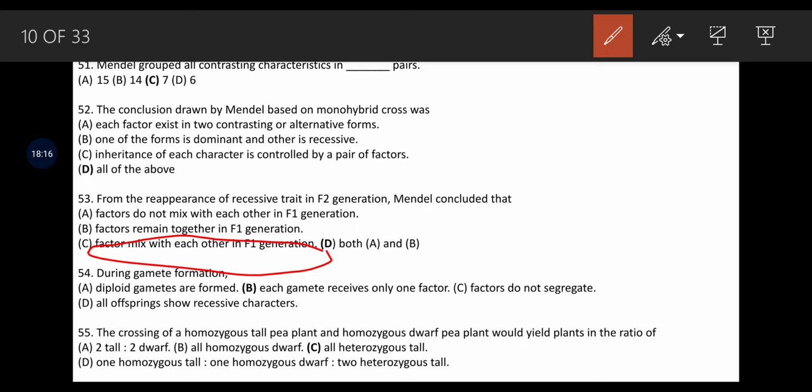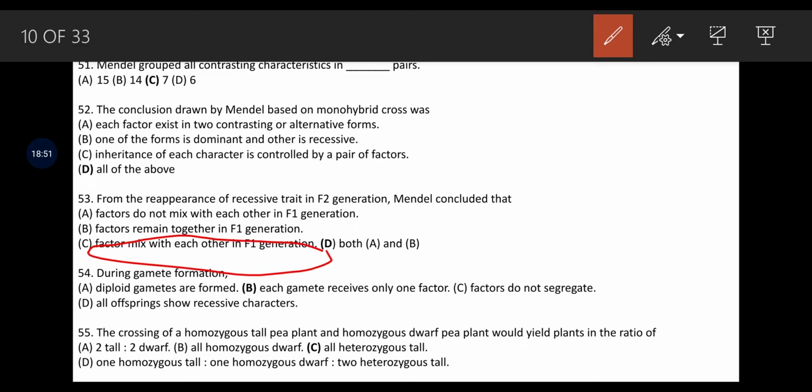During gamete formation, law of independent assortment, here you need to remember one thing. It talks about a pair of genes or factors, but law of dominance is just about a single gene with 2 alleles. During gamete formation, diploid gametes are formed. Each gamete receives only one factor. Factor do not segregate. All offsprings show recessive characters. During gamete formation, each gamete receives only one factor or only one gene.